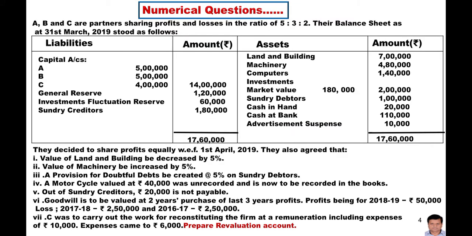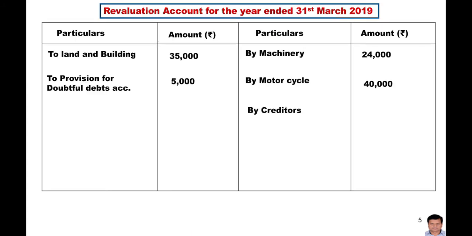Now see the question again. Out of the sundry creditors, 20,000 is not payable, means the amount of 20,000 rupees we are not going to pay. Means this is a decrease of the creditors, means a decrease of the liability. So it will go to the credit side of the revaluation account, by creditors, and the amount is 20,000.